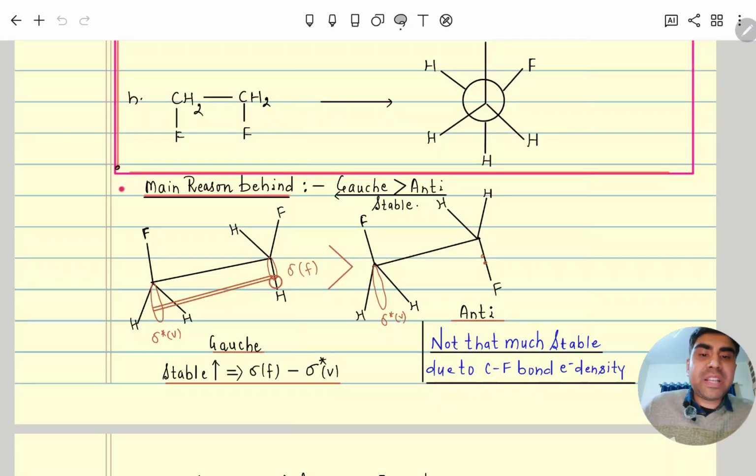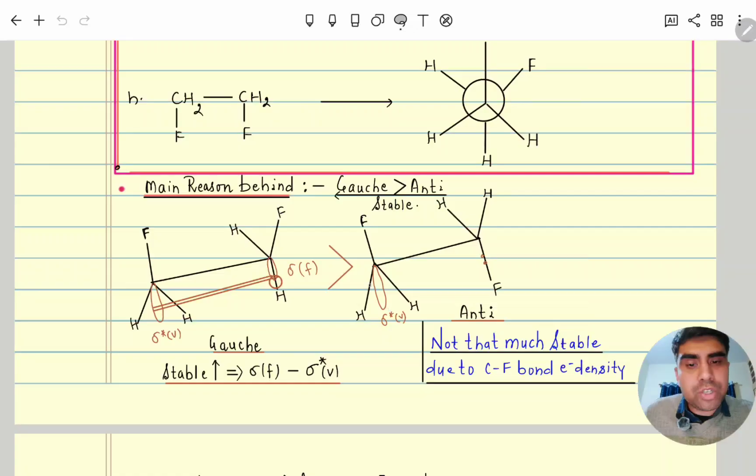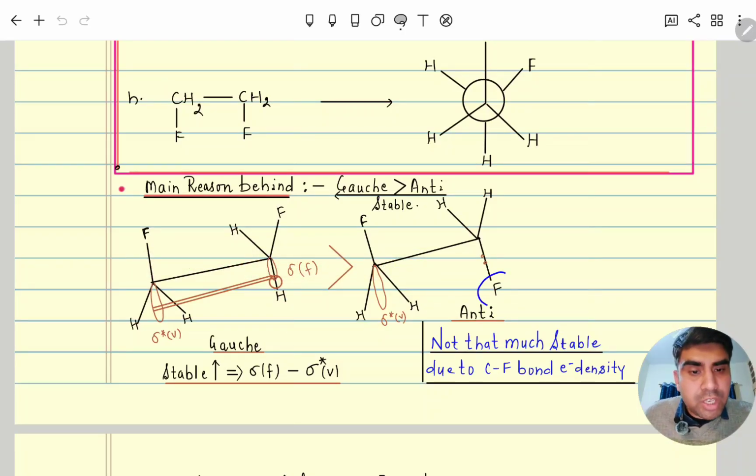But if we take its anti, this fluorine and this fluorine are anti to each other. So in the sigma vacant, this electron will not move, since in the carbon hydrogen bond, electrons move easily because carbon is relatively less electronegative, but fluorine is very highly electronegative.